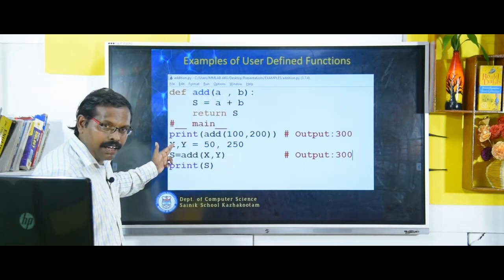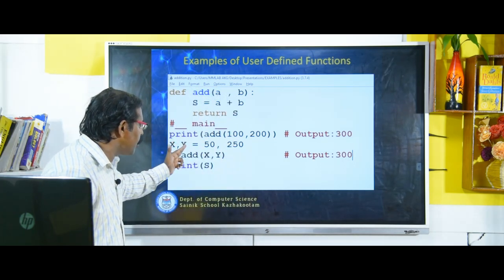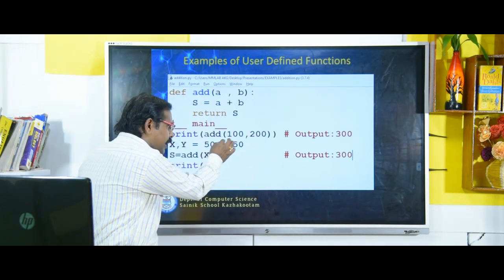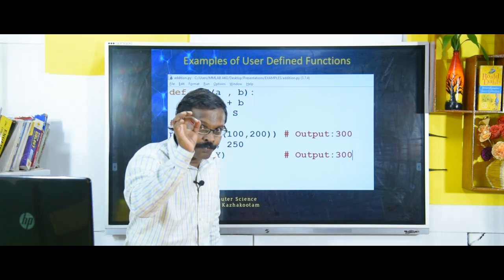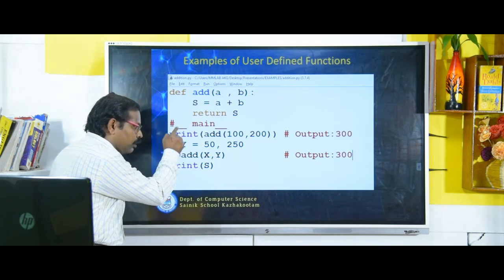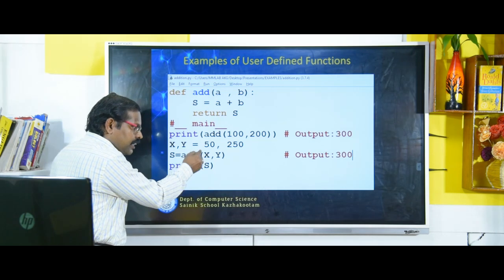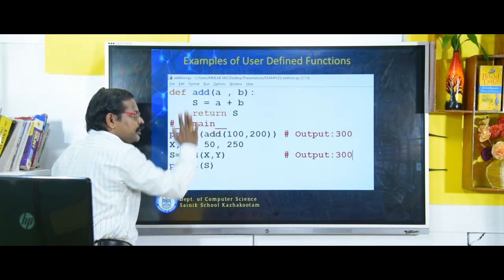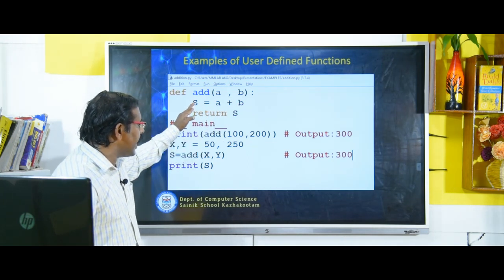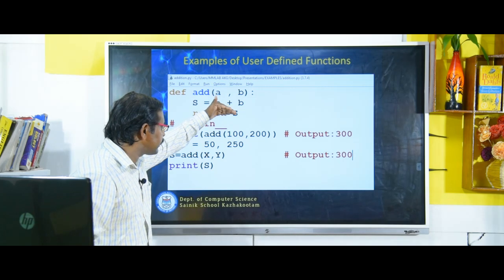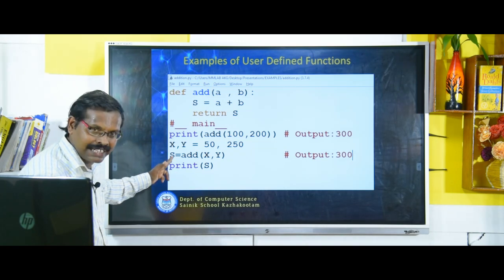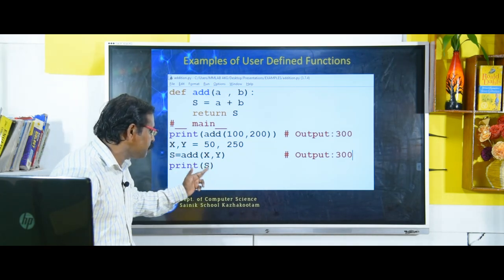Now again you look here, another way I am calling the same function: x, y = 50, 250. That means two variables I am declaring and I am assigning the values 50 and 250 respectively. That means x will get 50 and y will get 250. Again I am calling the same function, s = add(x, y). That means 50 will go to a, 250 will go to b, and 50 and 250 will be added. Again you will get 300. The return answer will come back, that value will be stored in s, and then that result is printed using a print statement.